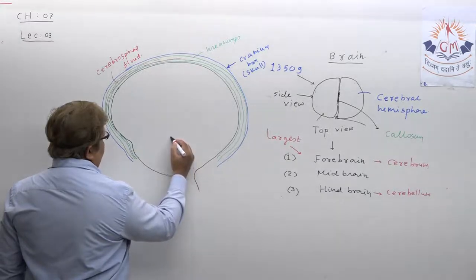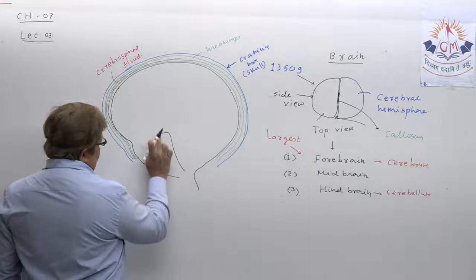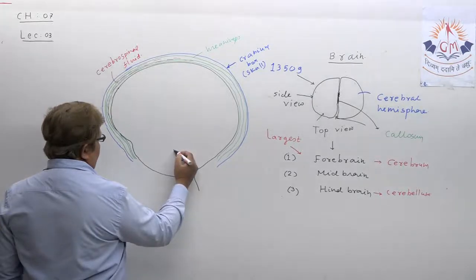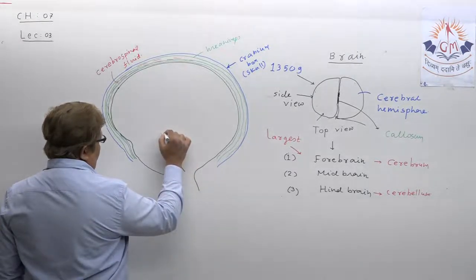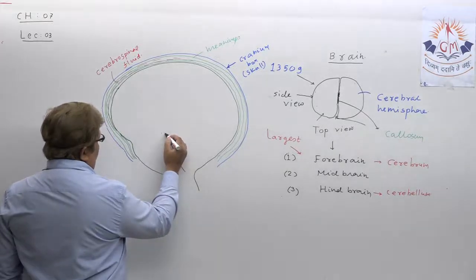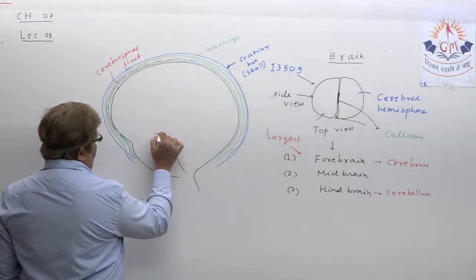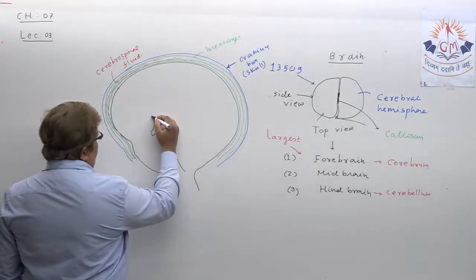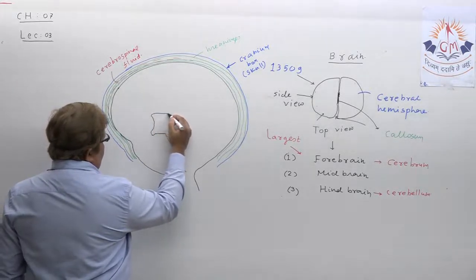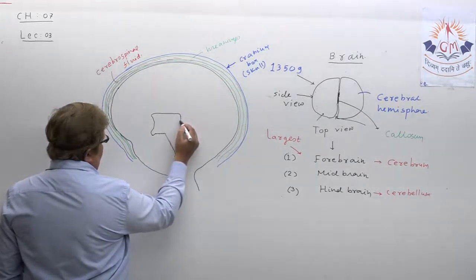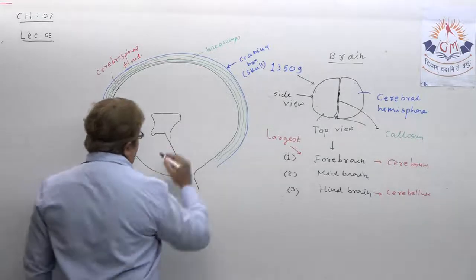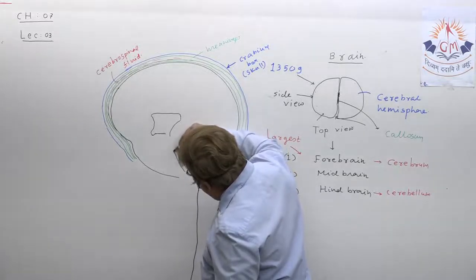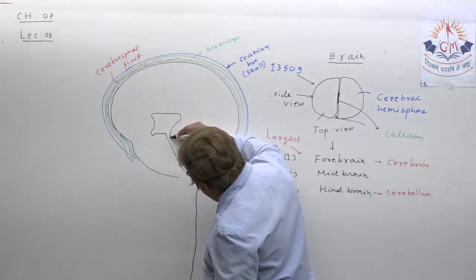From here, somewhat this way, and turn from here, and this way, just a straight perfect line you can draw, and this way.